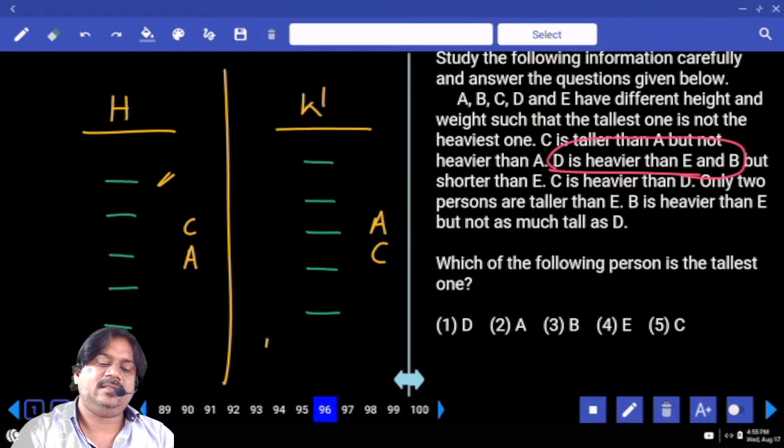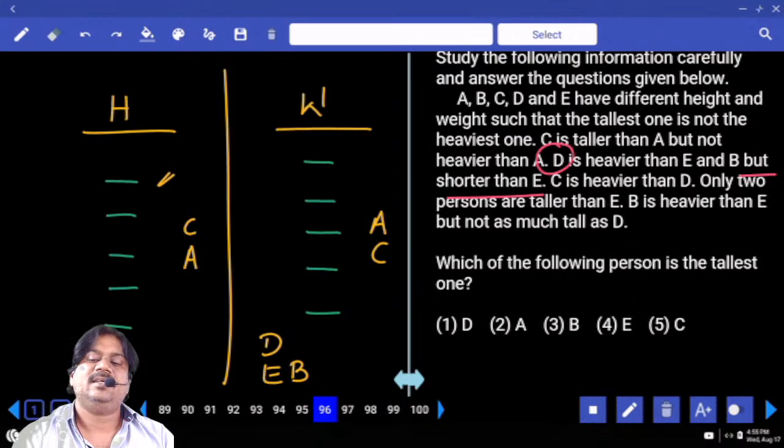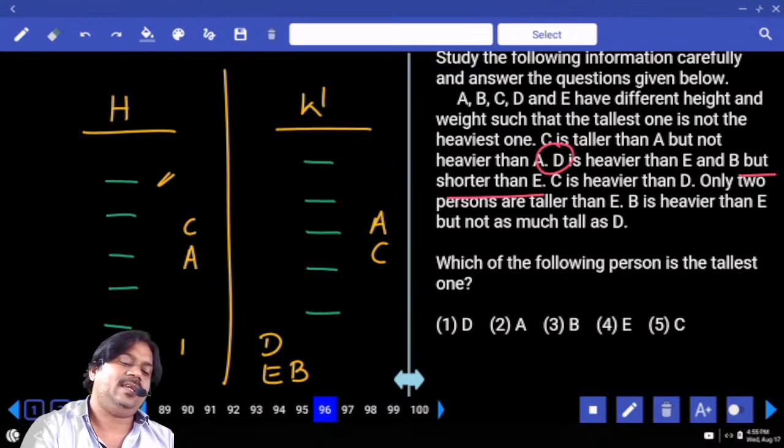D is heavier than whom? E and B. Next, but shorter than E. So this information, which is about heights, means D is shorter than E. Are you clear about this note?